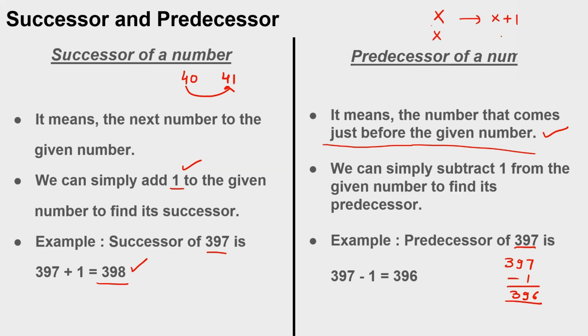If I ask you the predecessor of x, the previous number you get by subtracting 1 from it. So the successor is the next number, the predecessor is the previous number. For the successor, you add 1, and for the predecessor, you subtract 1. Got it, everyone?